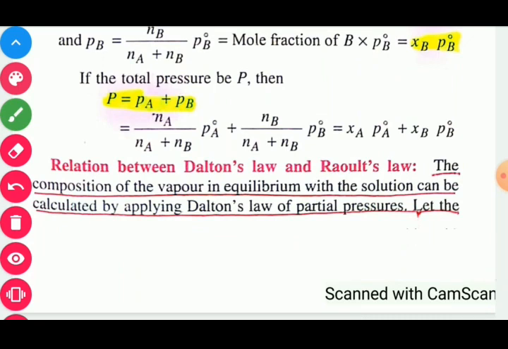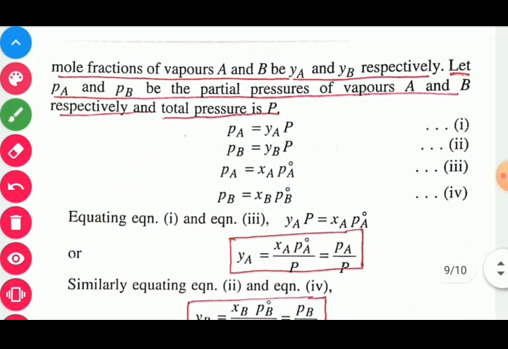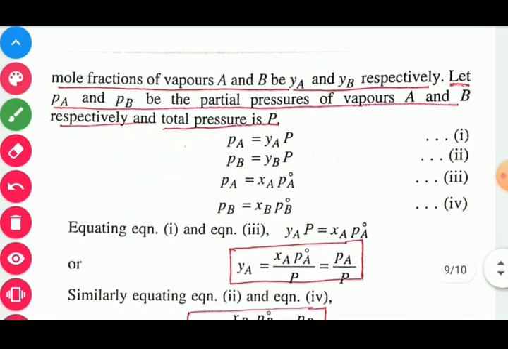Relation between Dalton's law and Raoult's law. The composition of vapor in equilibrium with solution can be calculated by applying Dalton's law of partial pressure. Mole fraction of vapor A and B, YA and YB respectively. Here we are going to find out the composition of different components in the vapor phase. So here YA and YB are the mole fractions of component A and B respectively.